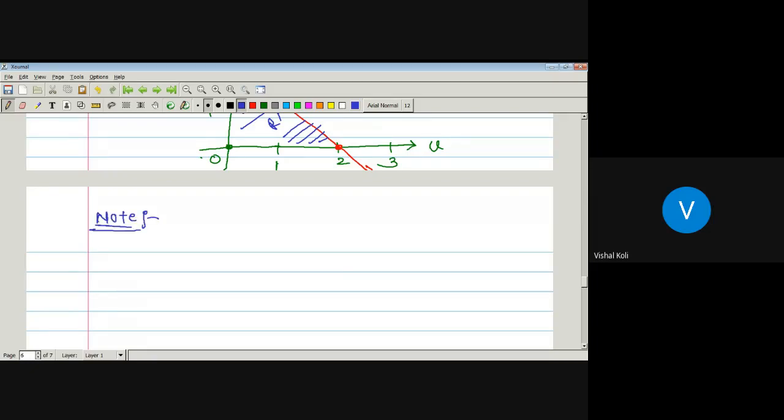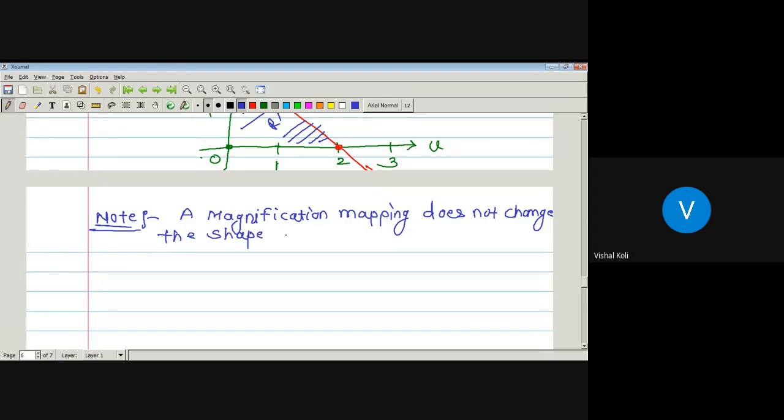In magnification mapping, mapping does not change the shape of the figure, but it changes the size of the figure.